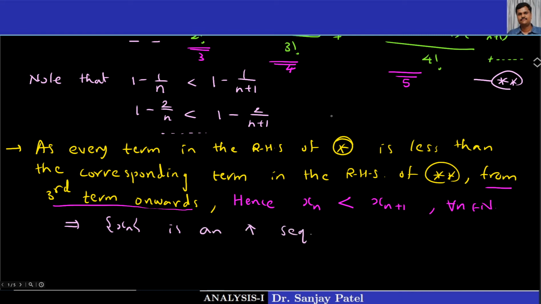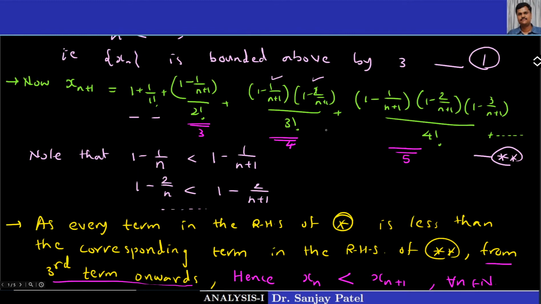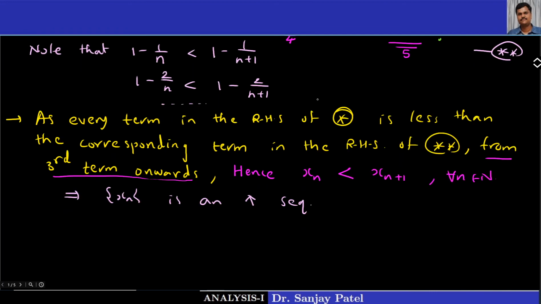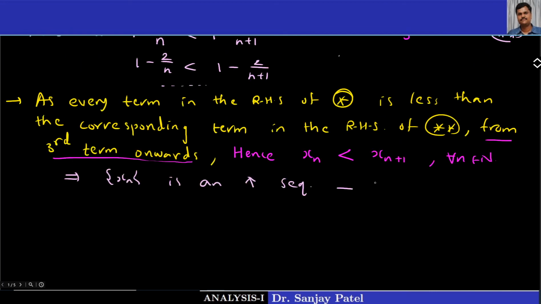Just recall that we have already proved that xn is bounded above by 3 in result number 1. So I will call this result number 2. So from 1 and 2, the conclusion is the sequence xn is convergent.